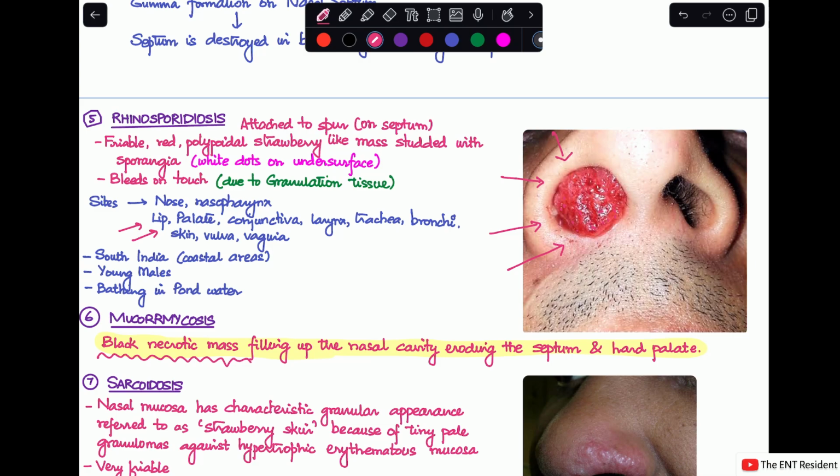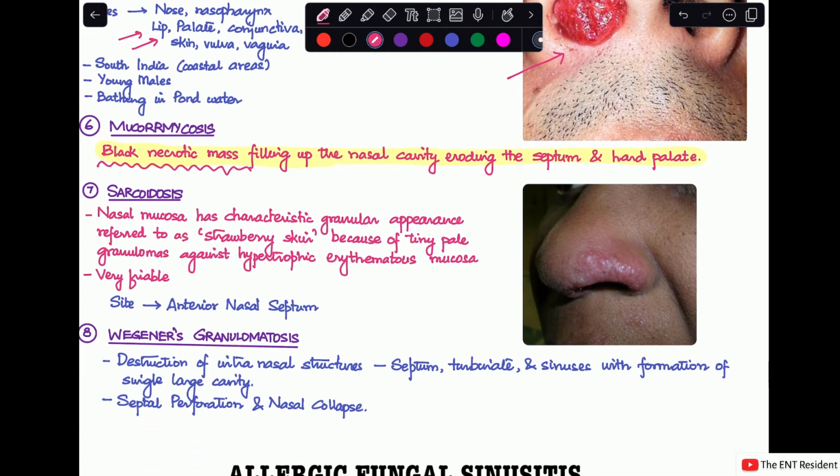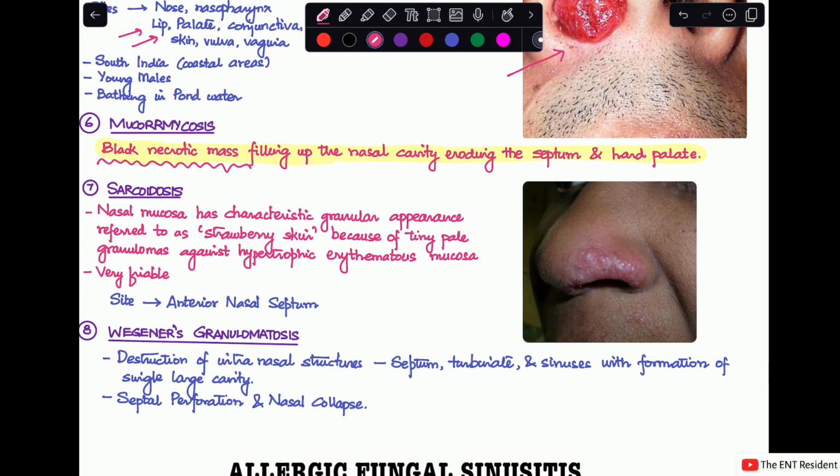Next, we move on to the non-specific causes of granulomatous diseases. The first one is sarcoidosis.